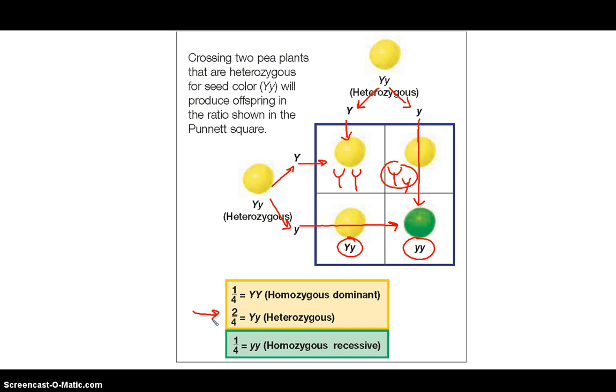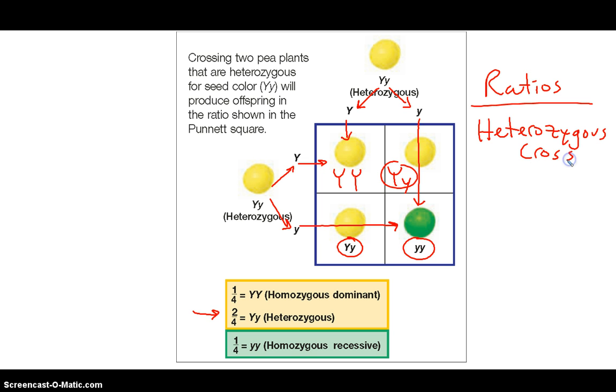So what we get here is different ratios that we need to be familiar with. This is for a heterozygous cross. If you remember the phenotype, which is the physical appearance, is going to be 3 to 1. We're going to have 3 dominant yellow, 1 recessive green.